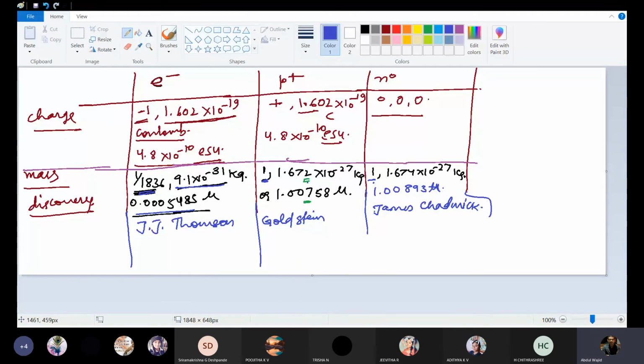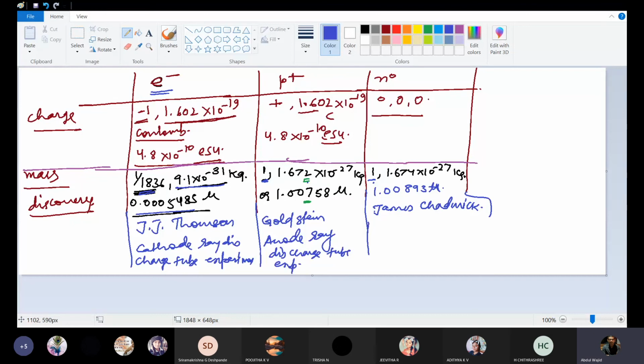And in which experiment was the electron discovered? That is the cathode ray discharge tube experiment. The name of the experiment where this was discovered was the cathode ray discharge tube experiment. And in which experiment was the proton discovered? That is the anode ray discharge tube experiment. And in which experiment was the neutron discovered?